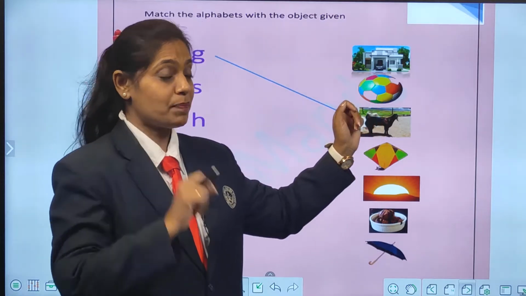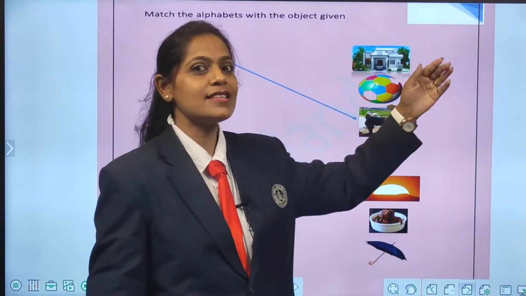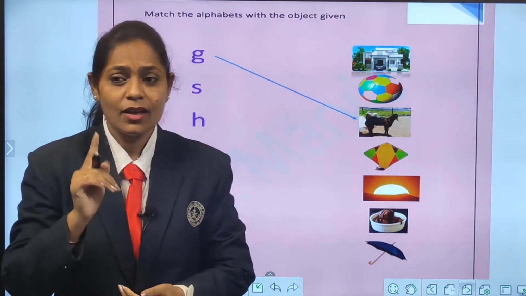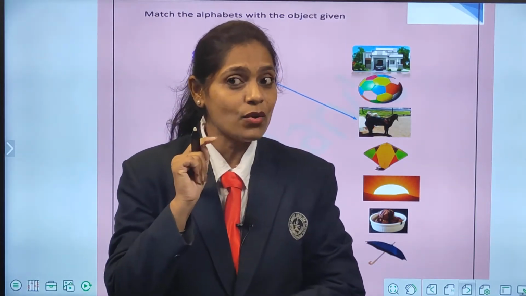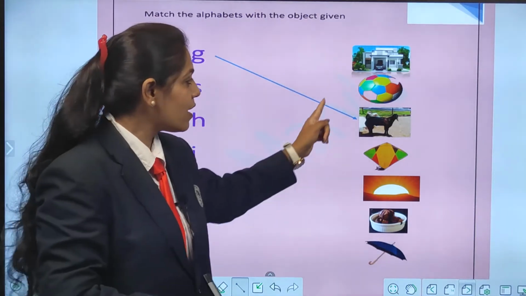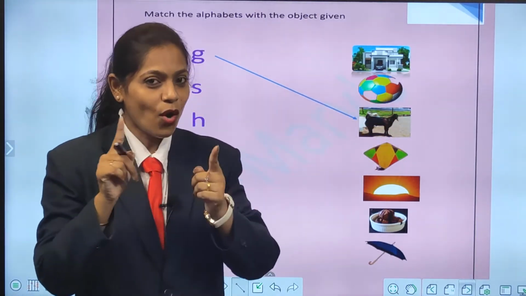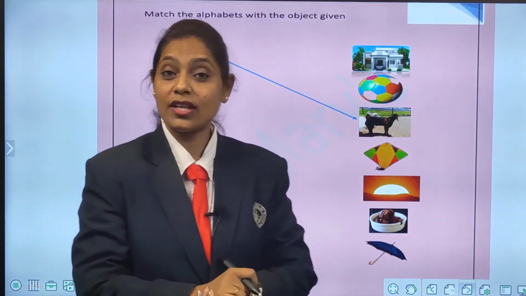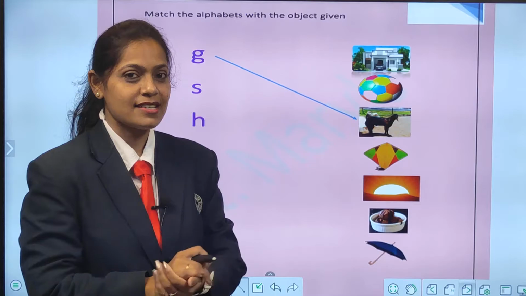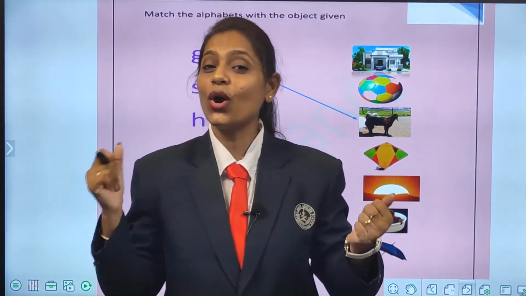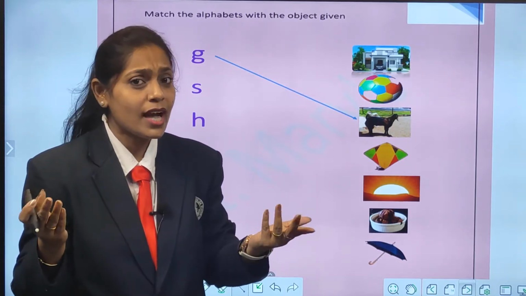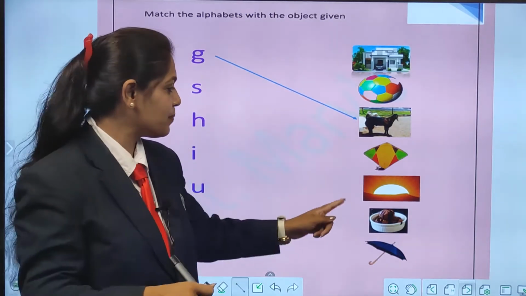All of you look here. We will first see the picture, right? What is this? Correct. House. Can anyone tell me which alphabet will come for house? Very good. H for house. Now, what is this? You all play with it, right? What is that, children? Ball. And what is this? Yes, goat. This is kite. What do we do with the kite? Yes, we fly kite.